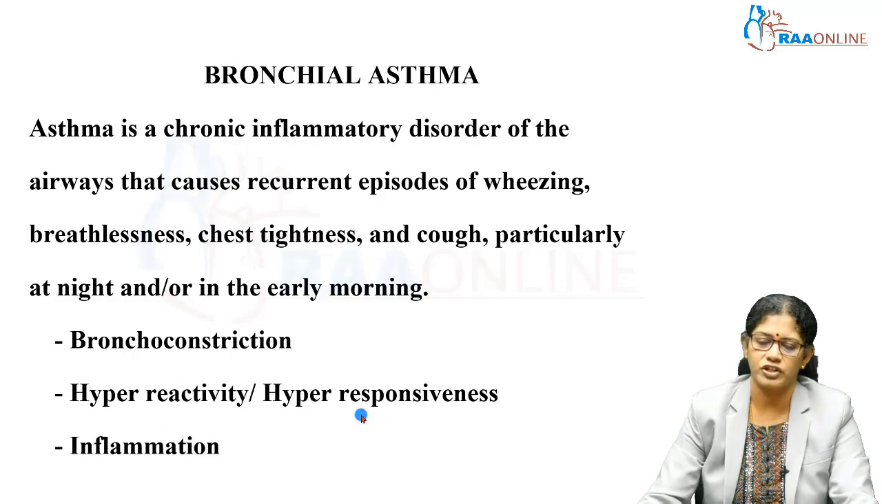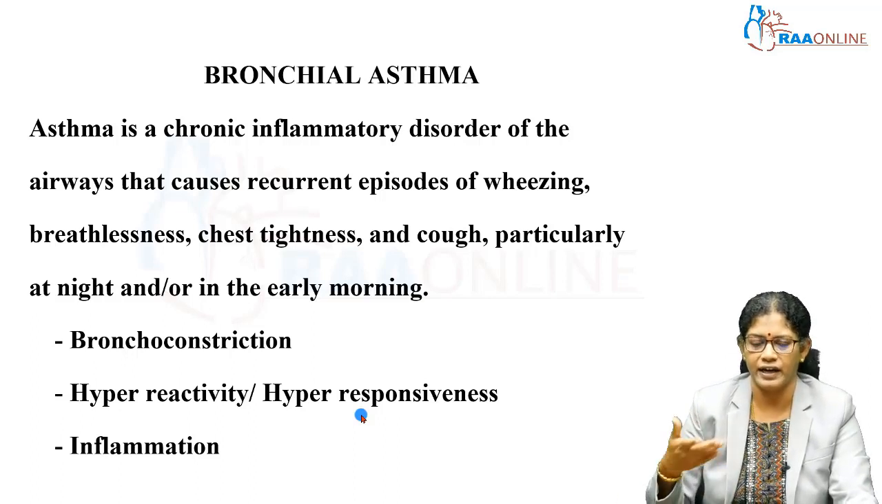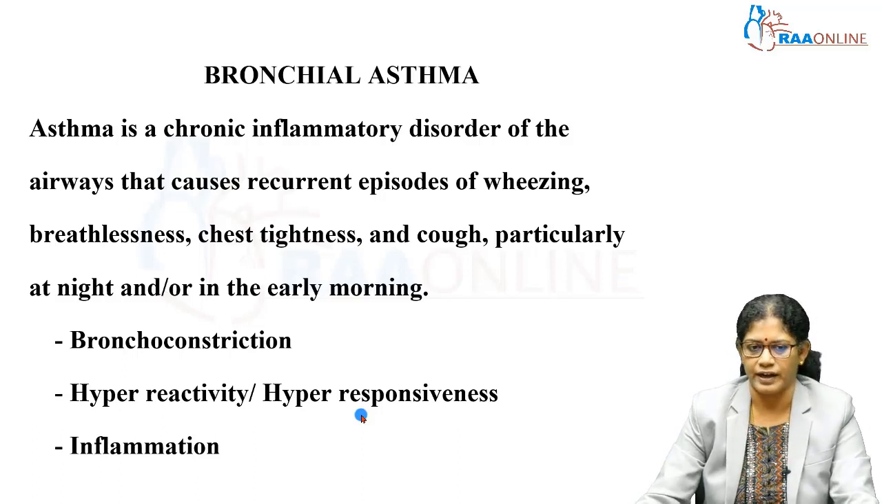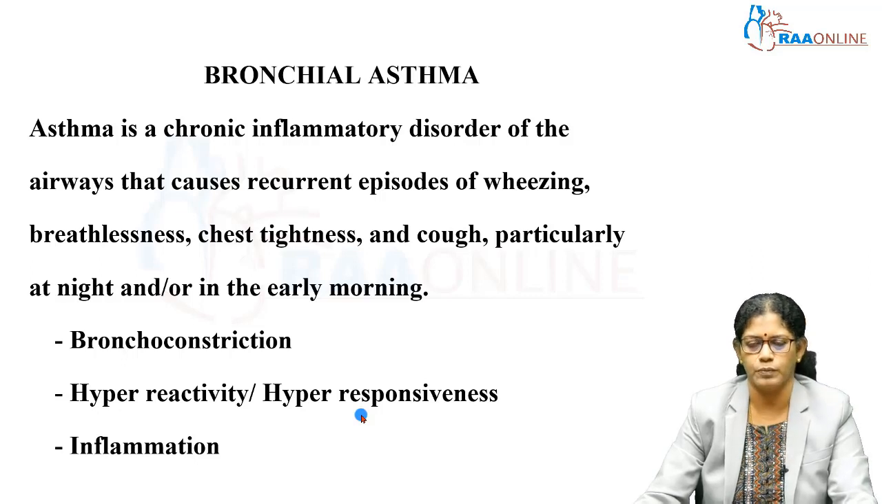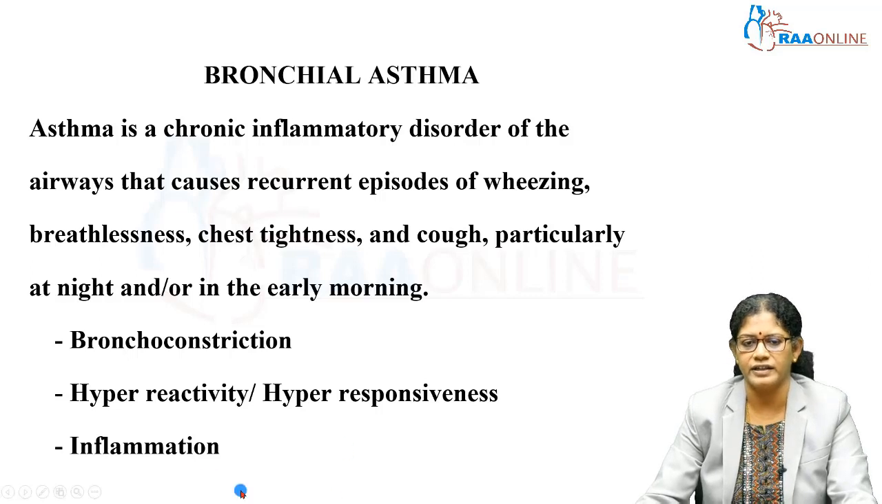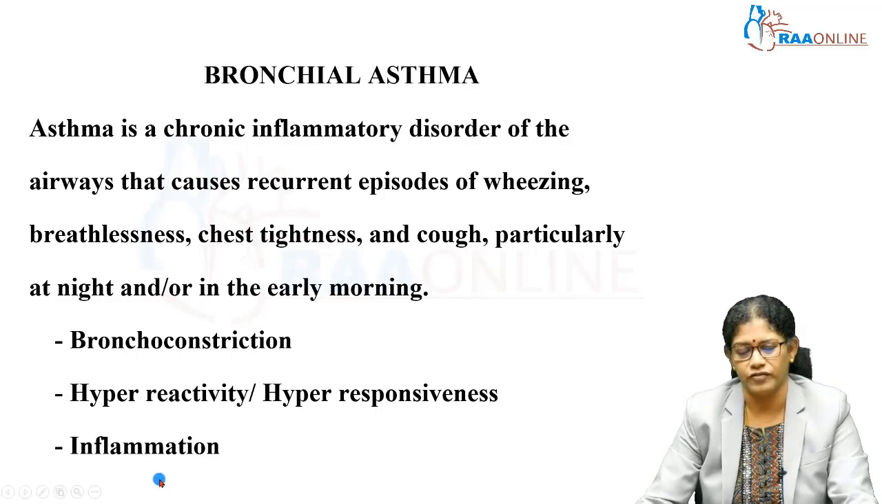Bronchoconstriction, constriction of bronchi and bronchioles, mainly because of that airway obstruction takes place, and tightness in the chest occurs, followed by hyperreactivity, hyperresponsiveness. If a patient gets an asthmatic attack, immediately again and again it is hyperresponsive. He will be getting it again and again. So hyperreactivity, and the third one is inflammation. All these things occur, bronchospasm as well as hyperreactivity. The main underlying reason for that is bronchial inflammation.